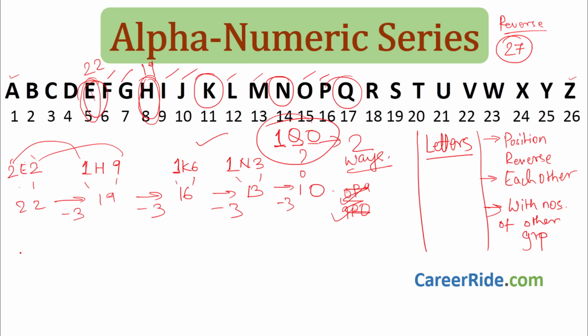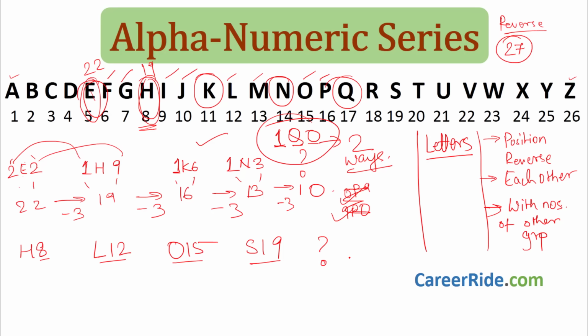Let's take another example. H8, L12, O15, S19 and next one. Okay, here H8, L12, O15, S19 is given. What is number? Check if it is related to position. H position is 8. Yes. So 8th position is of H, so H8. 12th position is of L, so L12. O15, O is 15, S is 19.